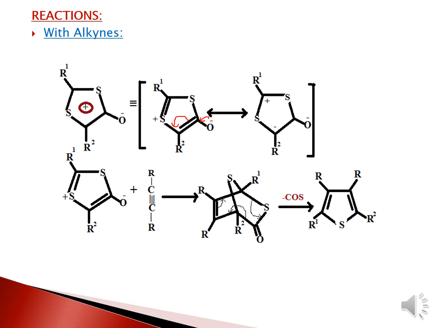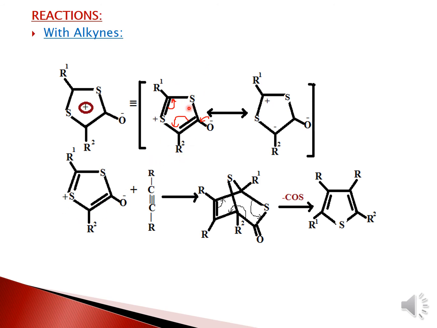Again this bond will shift and make a carbocation over here towards this position. Meanwhile this will neutralize the positive charge and then it will go back and generate the carbonium ions.